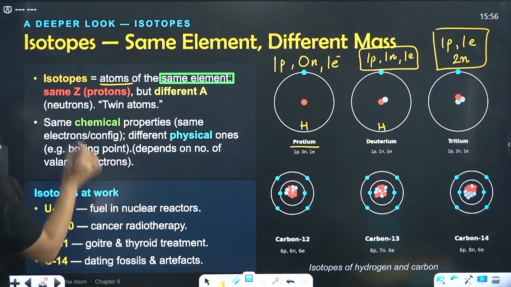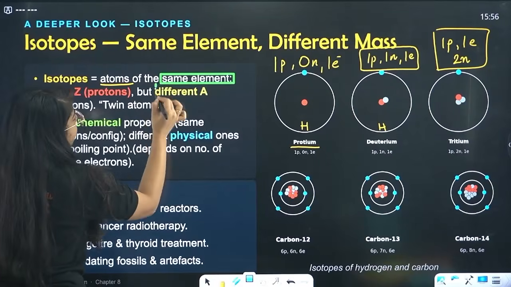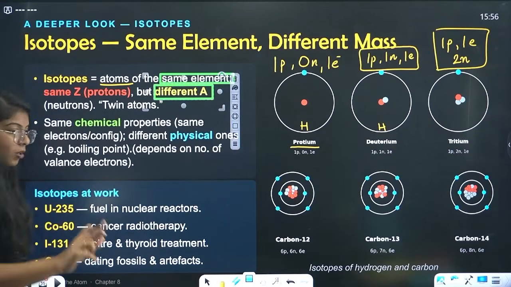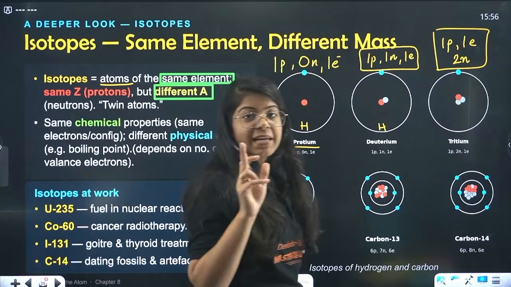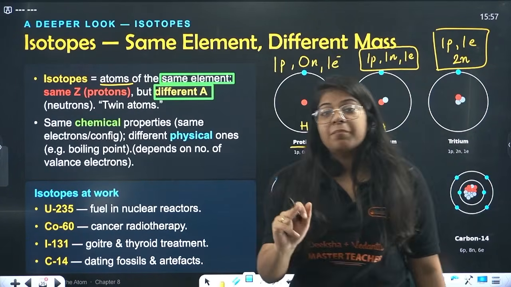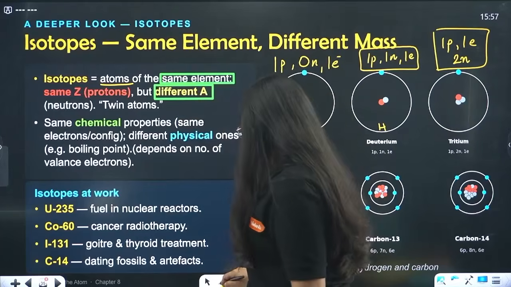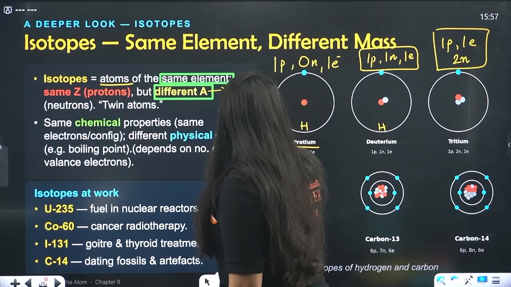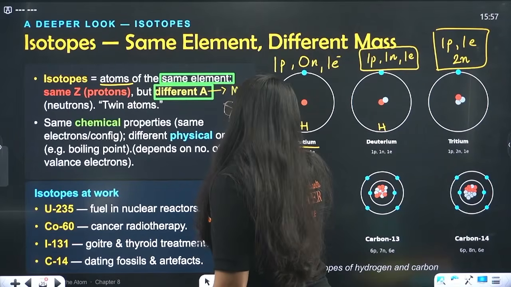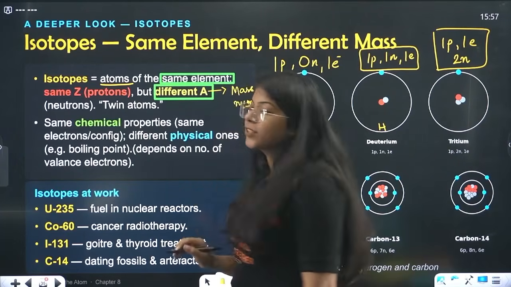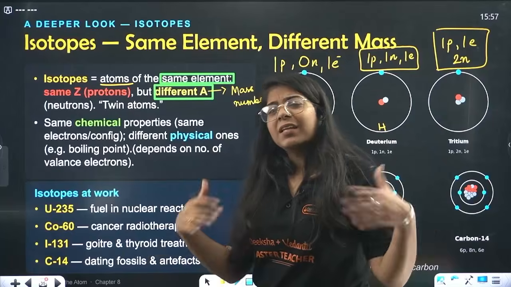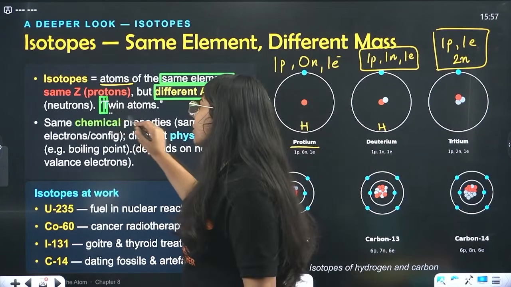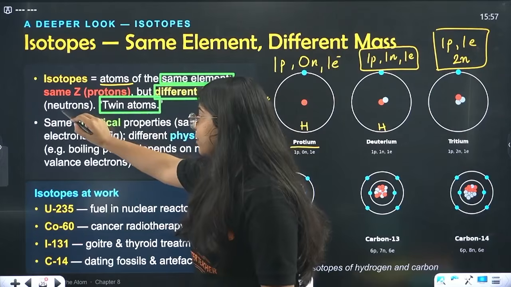Same element, same protons but different mass number. Don't confuse this A with atomic number. We know atomic number is written by Z and mass number is written by A. So this is your mass number. You will get confused in one or two lectures, in one or two revisions, but after that you will get the concept. Now these are called twin atoms, you can call them, and they have different mass number.